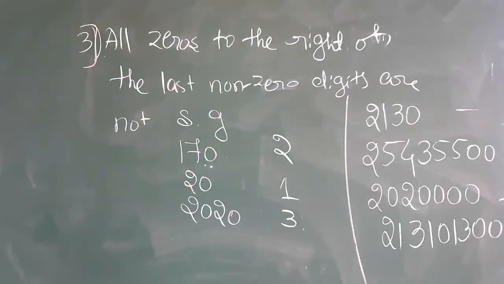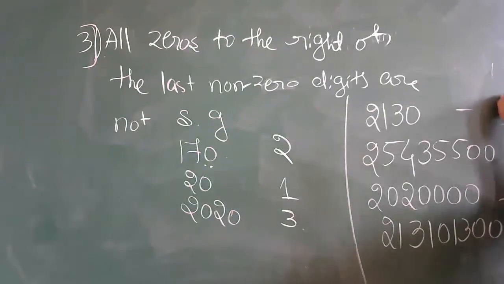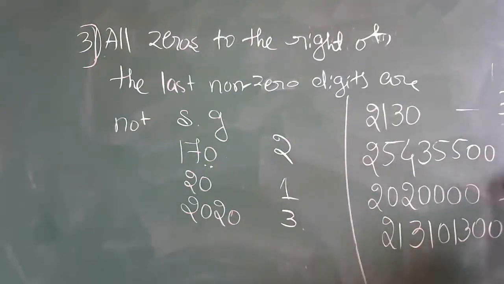Understood everyone? Okay. So here, whatever last 0 is there, we don't consider, and whatever zeros are there in between, we consider as significant figures. Okay. Next. Yes. Here 7 or 6, it is 1, 2, 3, 4, 5, 6, 7. Correct. So here we have 3637. This is the answer. So I hope it is clear to everyone.